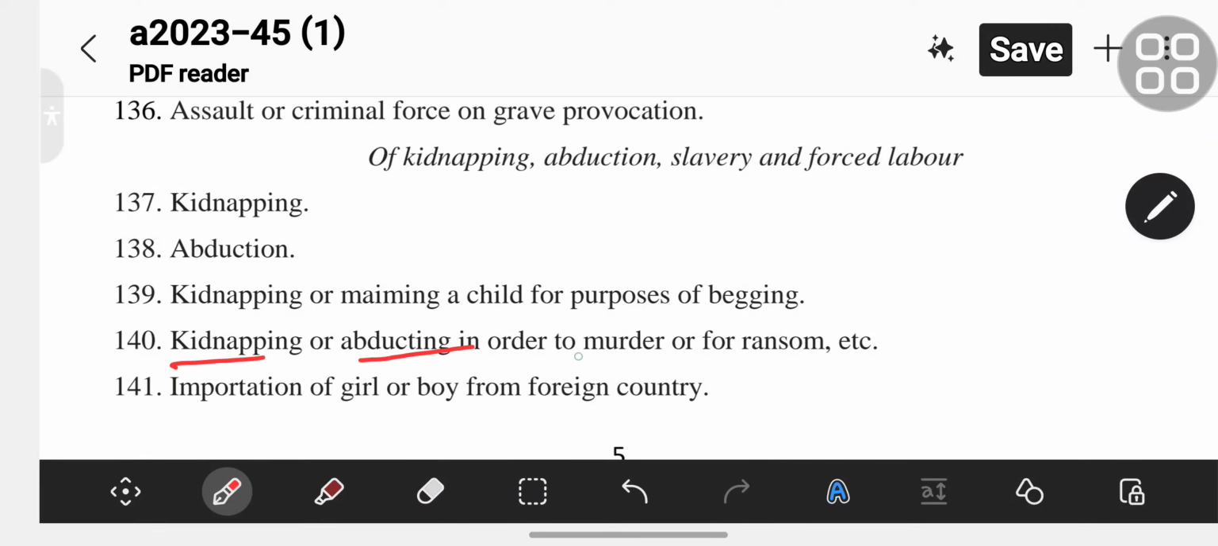Section 140 is kidnapping or abducting in order to murder or for ransom etc.